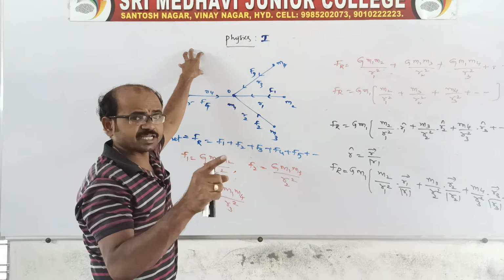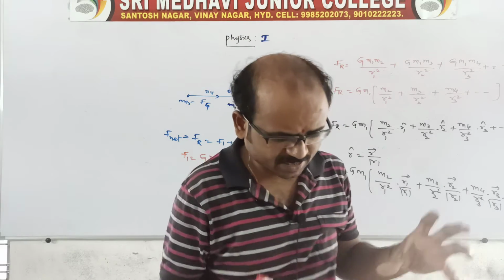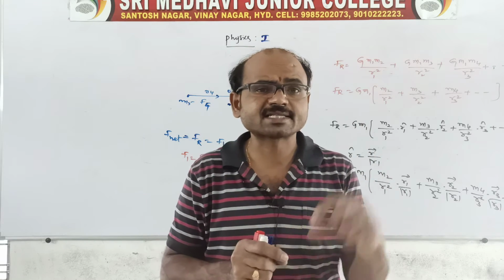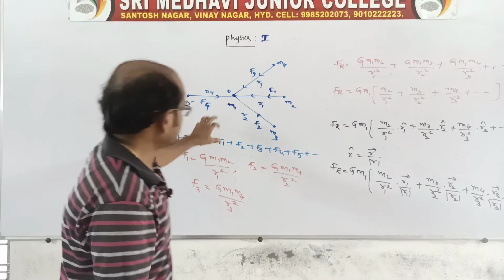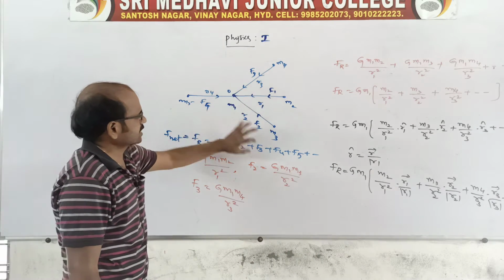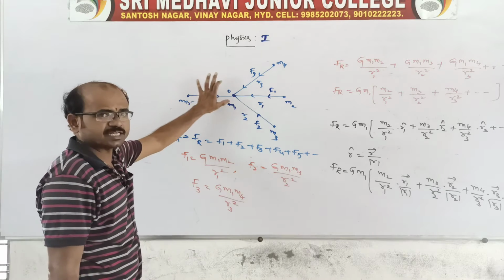The law of gravitation obeys the principle of superposition, so that if a number of masses are placed at different places and all forces are acting simultaneously on one point mass, that is, here m1 is placed at a point O and m2, m3, m4, m5, m6, m7 and so on are acting.